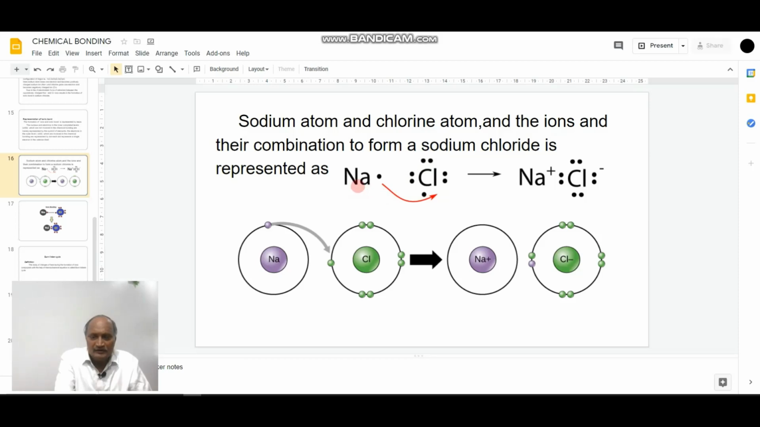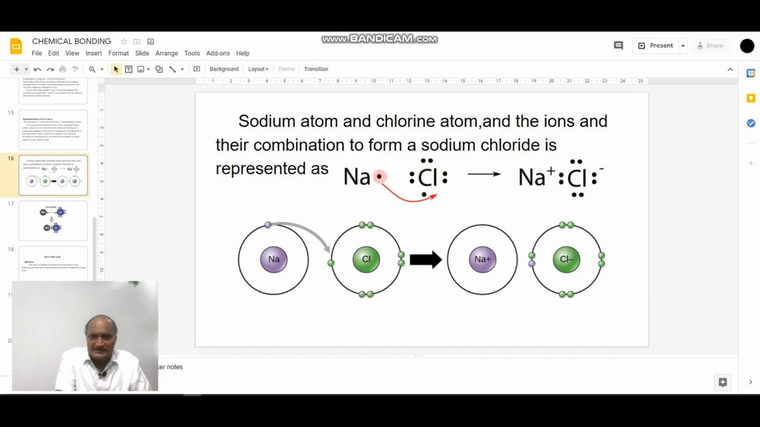The symbol Na itself is called a kernel. It means the nucleus of the sodium atom and the inner completed orbitals. Likewise, Cl indicates the kernel of a chlorine atom. It means the nucleus of the chlorine atom and the electrons belonging to the inner completed shells.